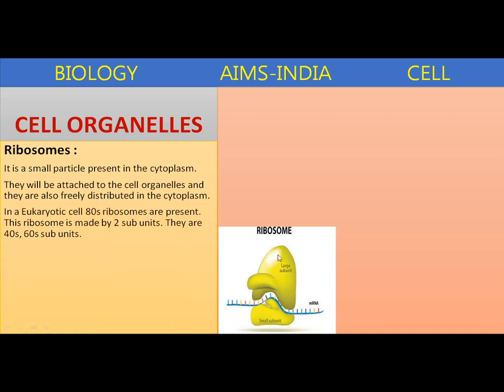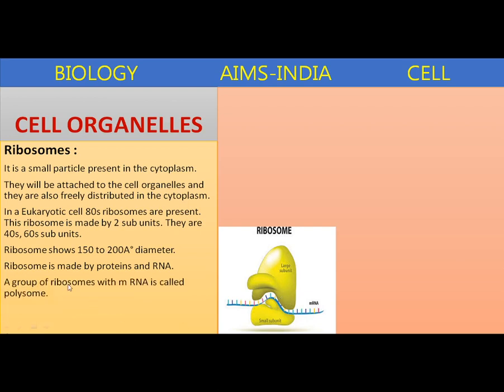In the eukaryotic cell, the ribosome is the 80S type. This ribosome is made up of two subunits: 40S and 60S. So this is the large subunit and the small subunit. Ribosomes are 150 to 200 angstroms in diameter. Ribosome is made up of proteins and RNA. A group of ribosomes with mRNA is called a polysome. They are present in the bacteria.